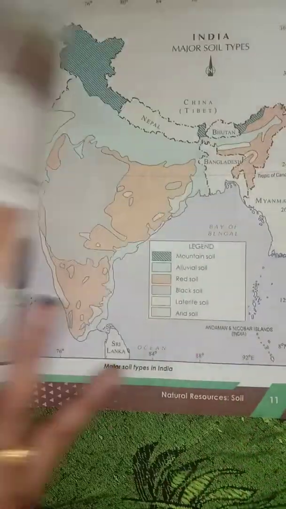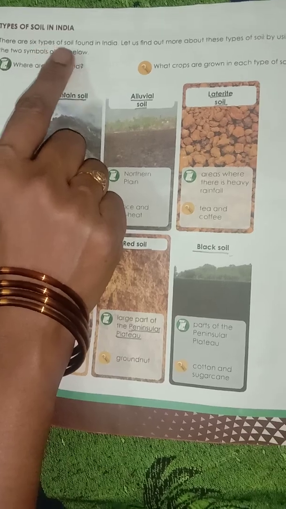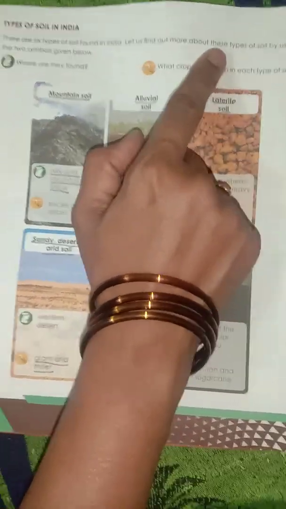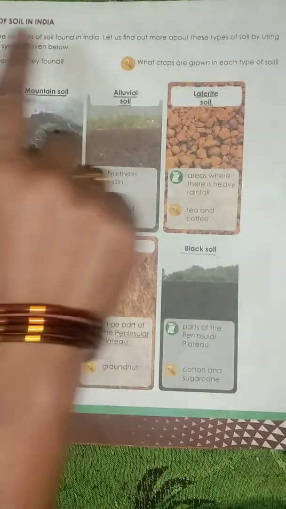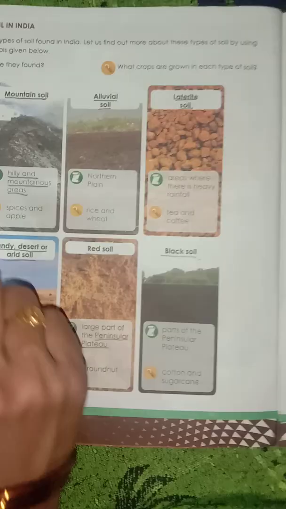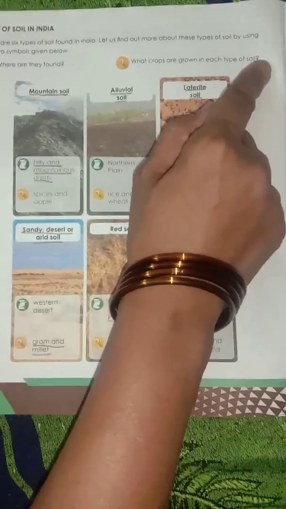Page number 10 children. Types of soil in India. There are 6 types of soil found in India. Let us find out more about these types of soil by using the two symbols given below. Where are they found? What crops are grown in each type of soil?